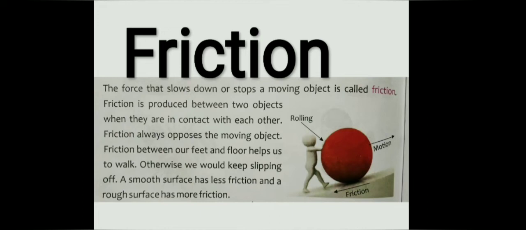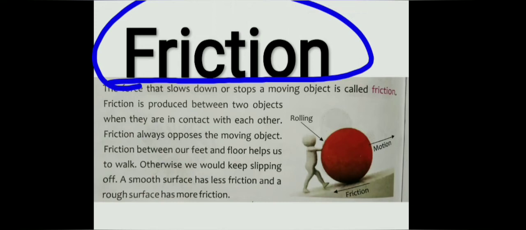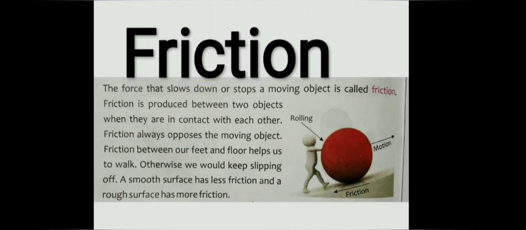Now here I am going to teach a new topic, the last topic of this chapter, that is friction. Okay, children, what is friction? Have you heard this word before? Don't worry, I am telling you here. The force that slows down or stops a moving object is called friction. Friction is produced between two objects.